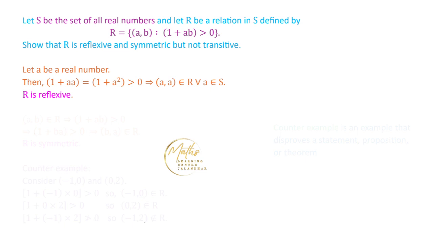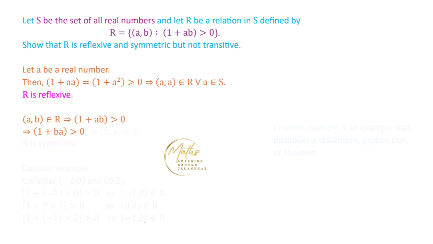Next we have to prove that this relation is symmetric. For any two real numbers A and B, we consider that A is related to B by this relation. By the definition of this relation, we have 1 plus AB is greater than 0. Now A and B are real numbers, so by the commutative law, we have 1 plus BA is greater than 0.